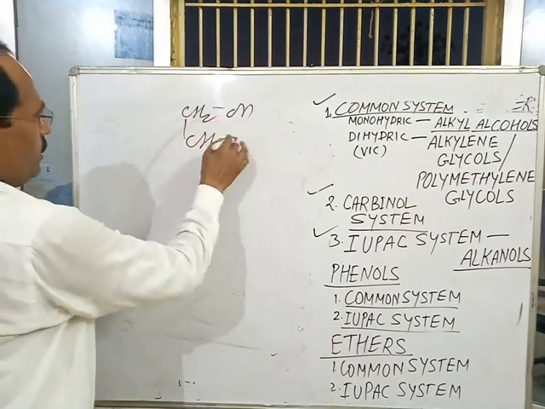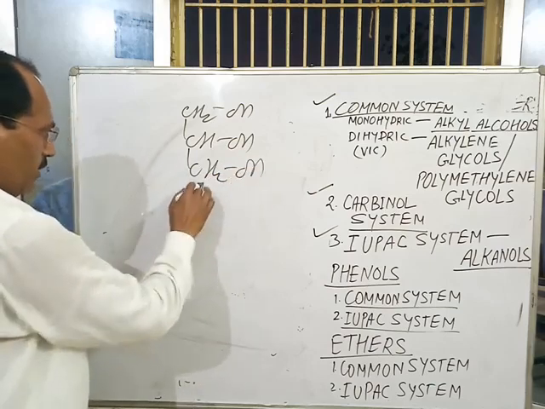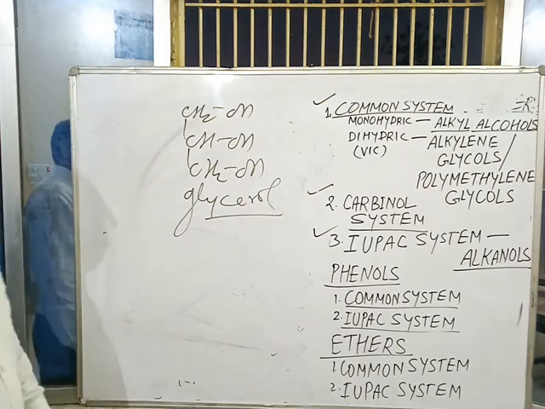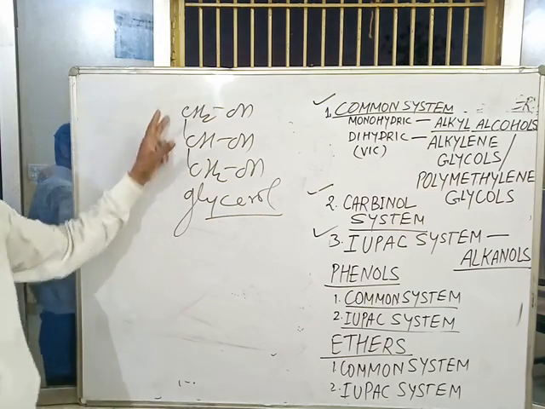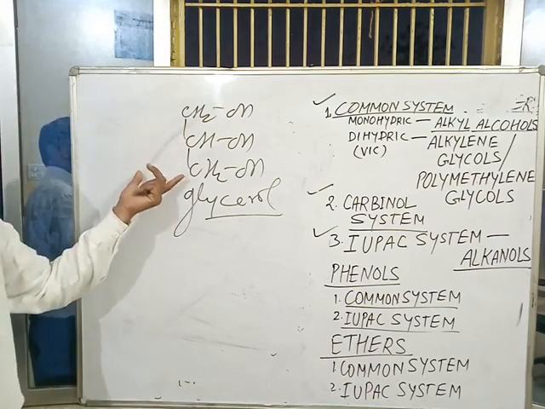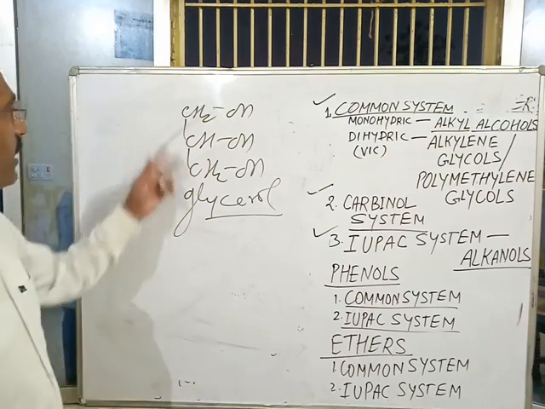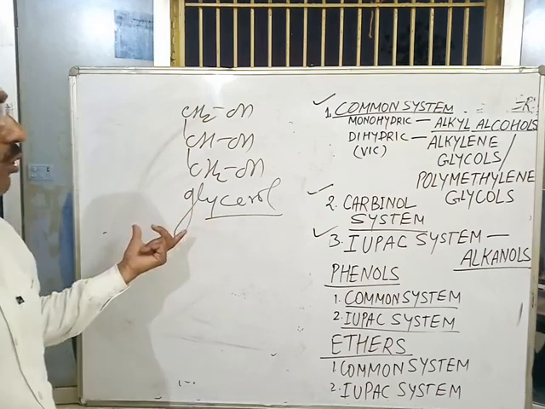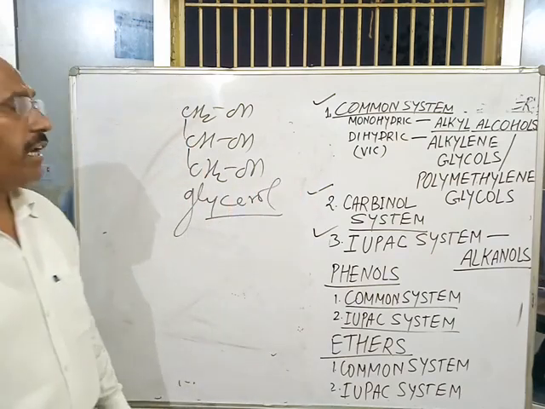CH2OH, CHOH, CH2OH is called glycerol because this type of alcohol is present in oils and fats. There is no certain rule for naming trihydric alcohols.